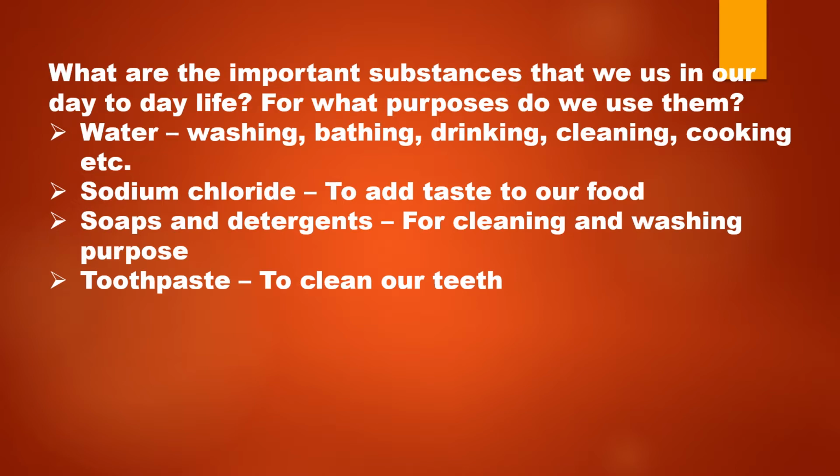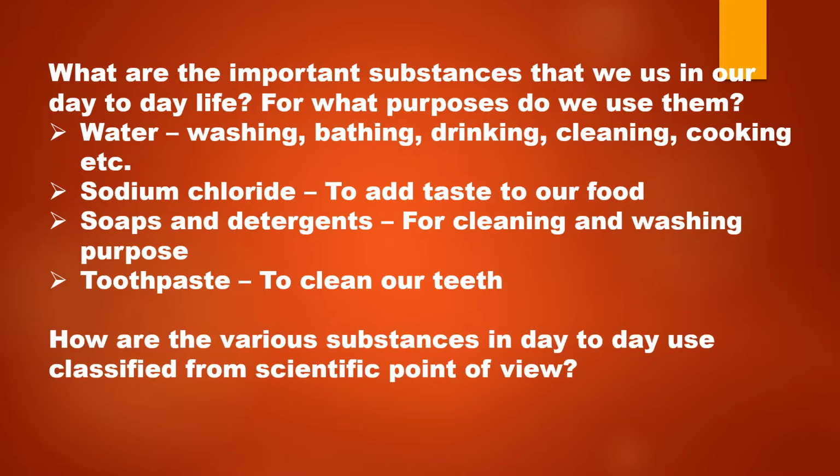Fruits, vegetables and food grains. You know that these provide us with proteins, vitamins, minerals and carbohydrates, and all these are needed for the normal functioning of our body. We use metals in our day-to-day life. We use acids, bases and salts in our day-to-day life.